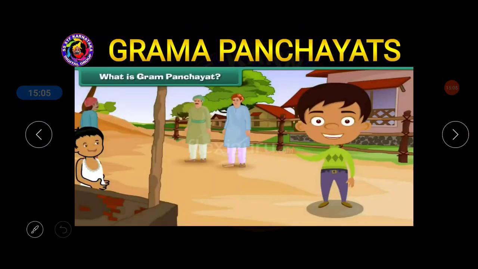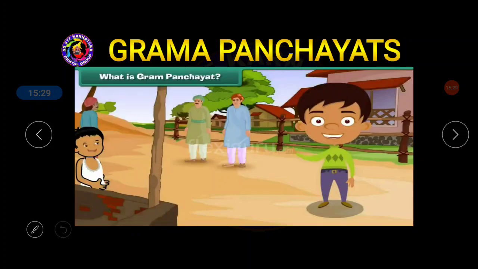Now see, Grama Sabha is different and Grama Panchayat is different. Already I said that for the Grama Sabha, the meeting will be conducted. In that meeting, everyone living in the village who has crossed 18 years of age can attend. And in that, there is no election at all. Okay, there is no election. But in the case of Grama Panchayat, obviously an election is conducted.